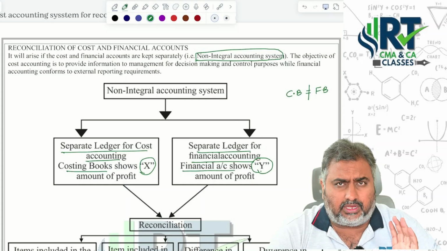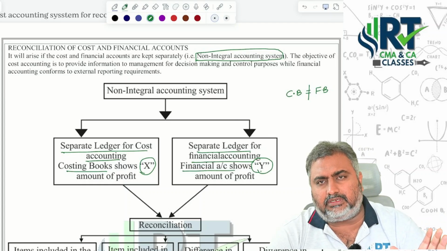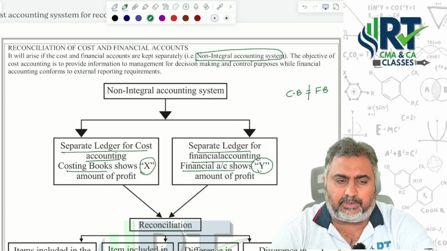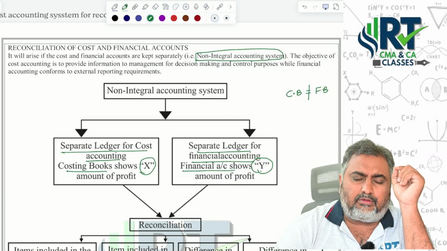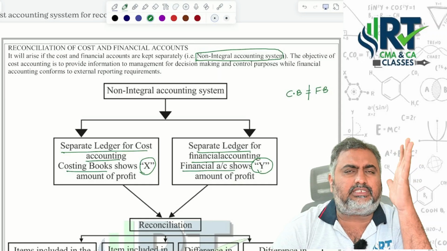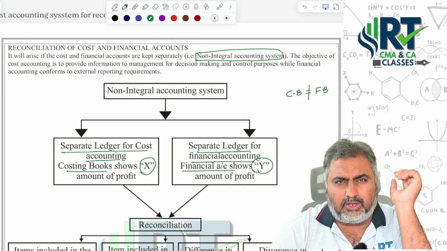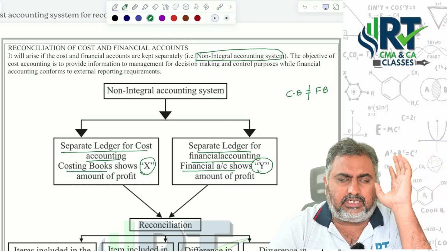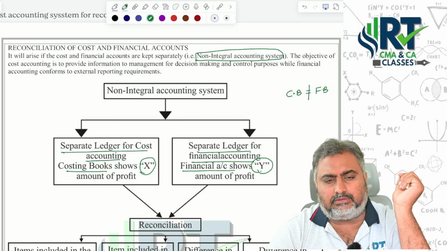But when it comes to the non-integrated point of view, you will maintain separate books of accounts, financial separately and costing separately. Got it? Whenever you are maintaining these books of accounts separately, you are supposed to reconcile both, and check whether the information, especially cost accounts, is reliable or not. For that reason, you need to reconcile two sets of books of accounts.